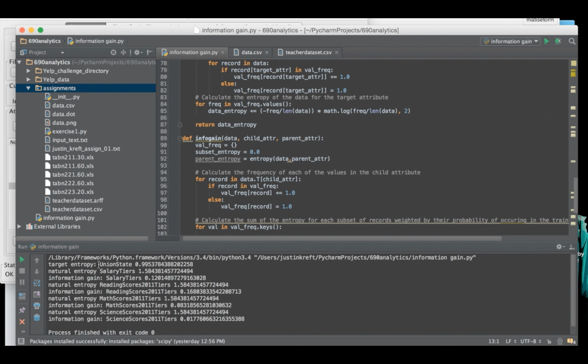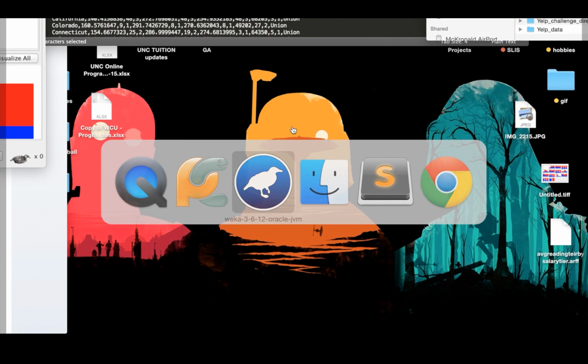And for whether or not it's a union state, the entropy is extremely high, almost close to 1. The information gain on salary tiers is only 0.12. The information gain on reading score tiers is 0.16. And the information gain for math scores and science scores is significantly lower at 0.08 and 0.1. So that gave me a little bit of a target, an idea of which features were going to be the best for me. Now we can use Weka and see what happens.